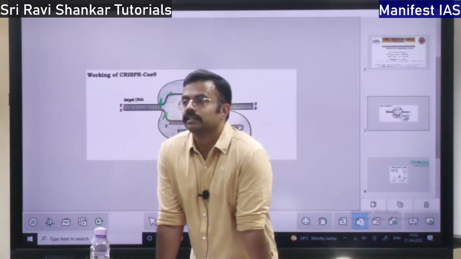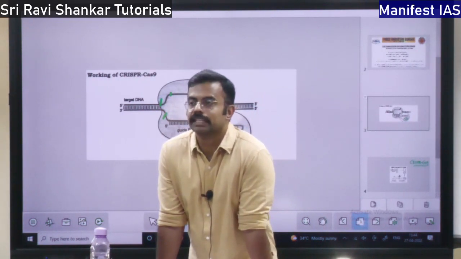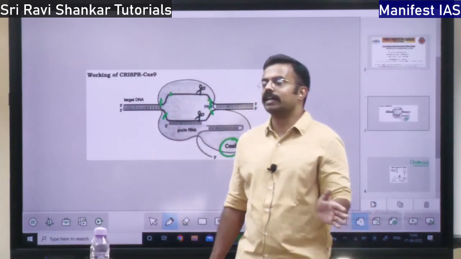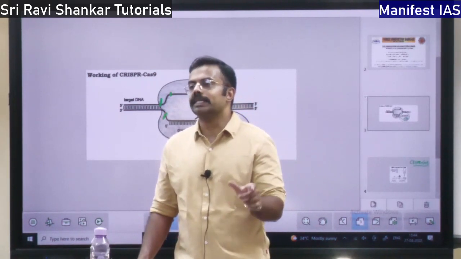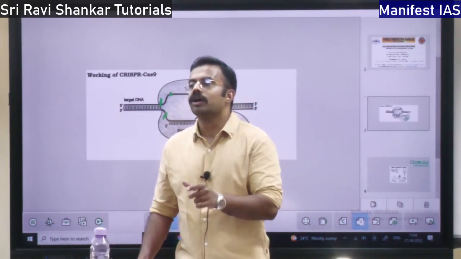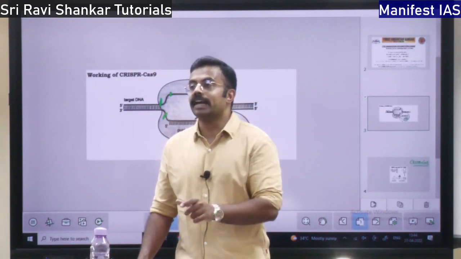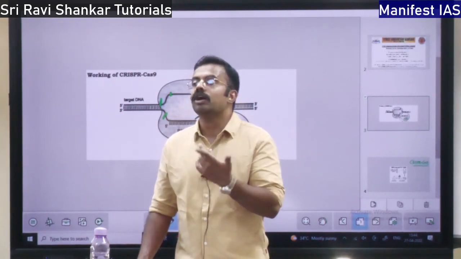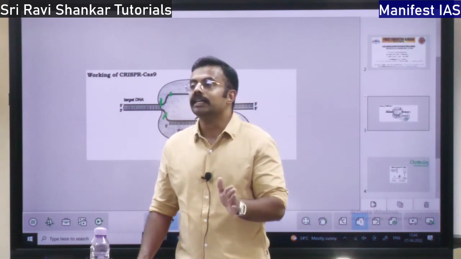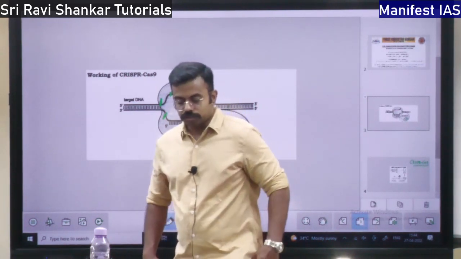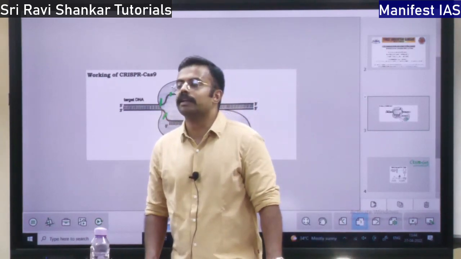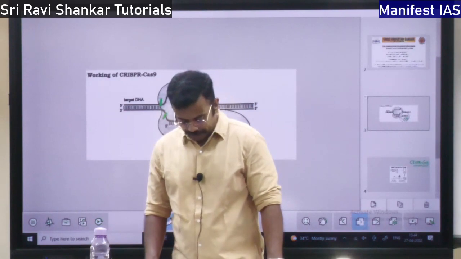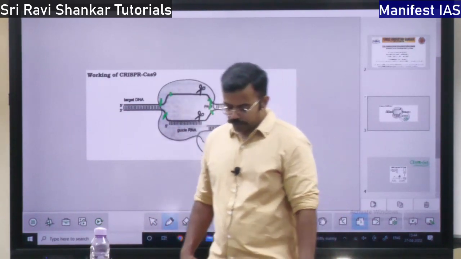Then the DNA vaccine. DNA vaccine, what is the use? What will be done? See, I told you how DNA will be converted into protein. DNA will be converted into messenger RNA, and messenger RNA is going to produce the protein. So that is the DNA vaccine. The DNA vaccine is going to produce the proteins required to combat the disease. One disease called melanoma can be treated with a DNA vaccine. So there are multiple types of diseases.